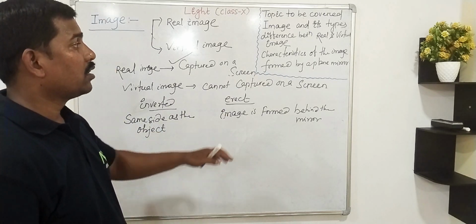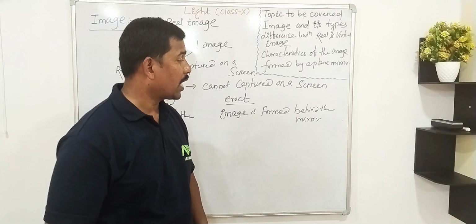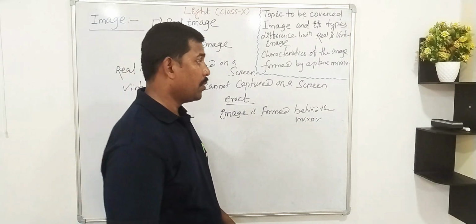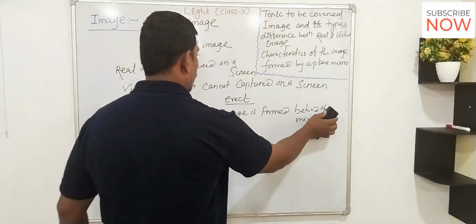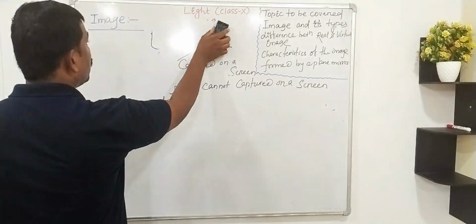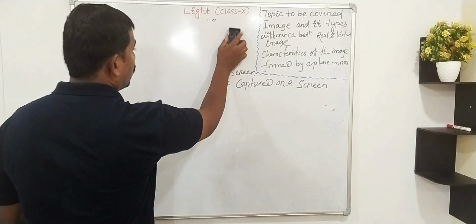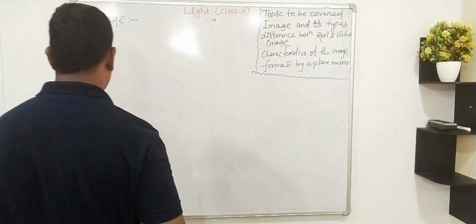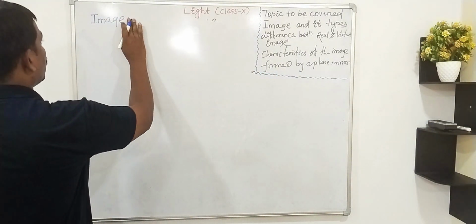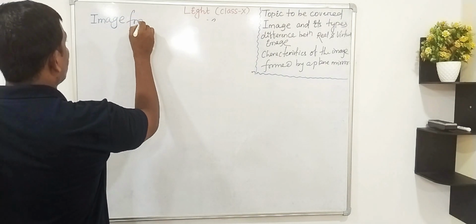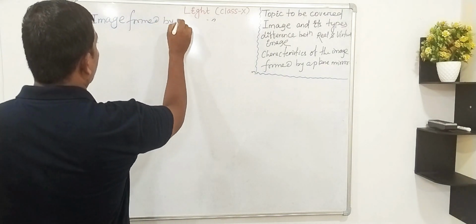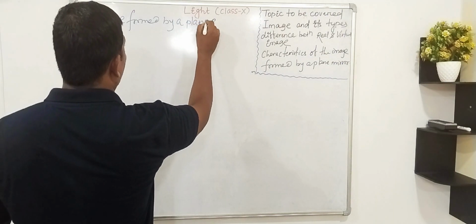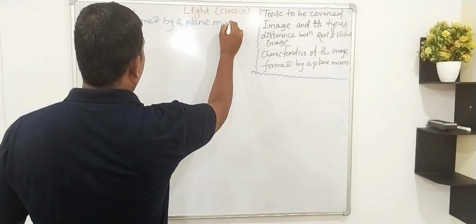Next, we will discuss the characteristics of the image formed by a plane mirror.